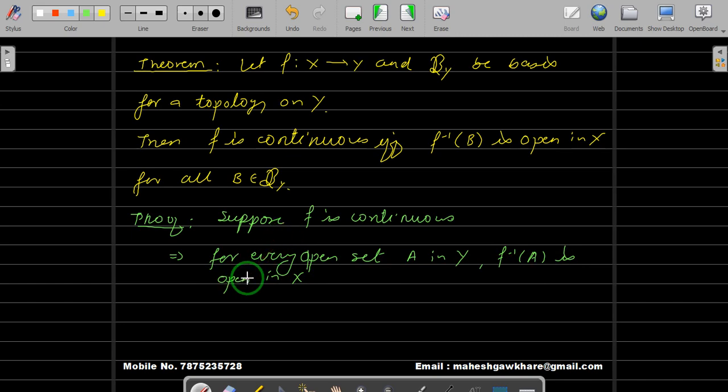So if you take any open set in Y, its inverse image is open in X. In particular, if you take a basic open set, because basic open sets are also open sets, this B from the basis is also open, which we have proved already.